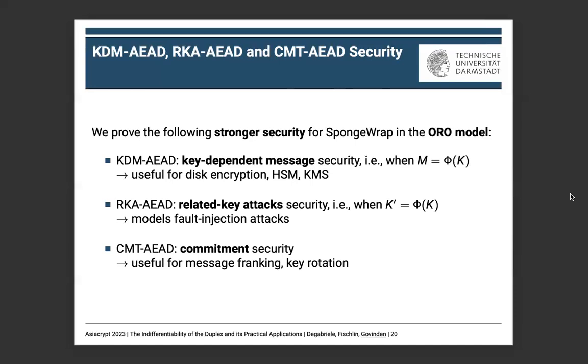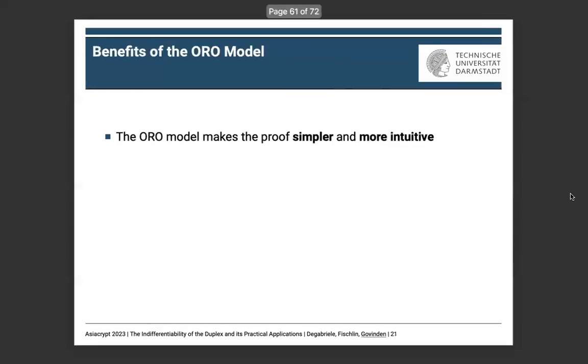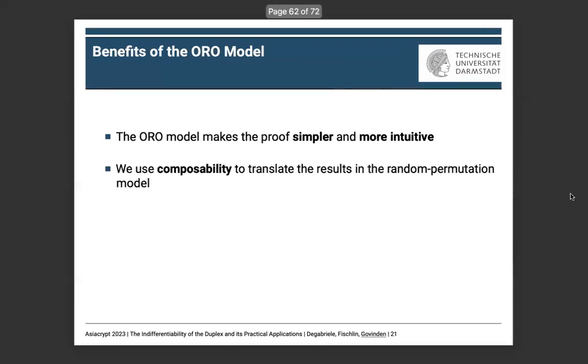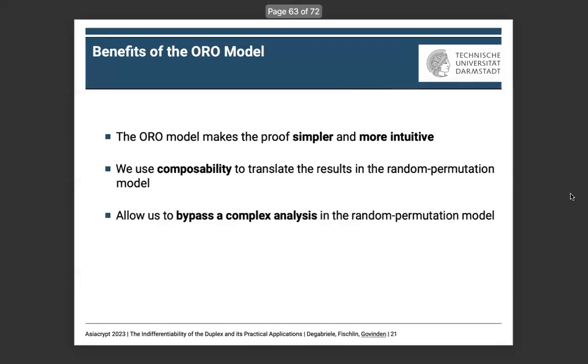All these stronger security notions were first proven in the ORO model, and were only possible to prove because one of the characteristics of the ORO model is that it makes proofs simpler and more intuitive. Moreover, as the ORO shares the same clean interface as the duplex, it allows a straightforward application of composability to translate the previous security results to the random permutation model.